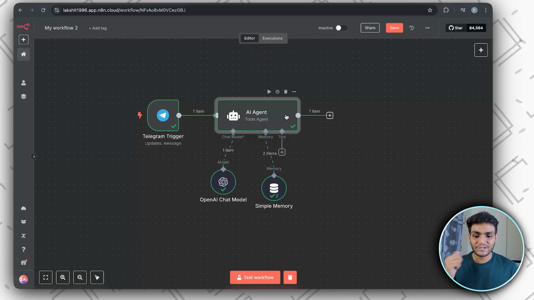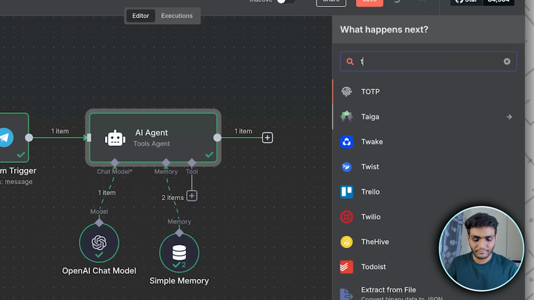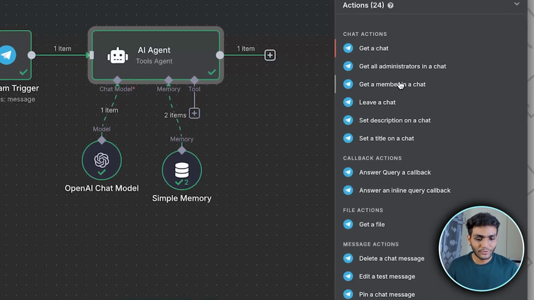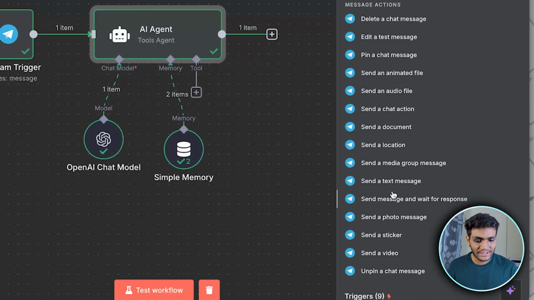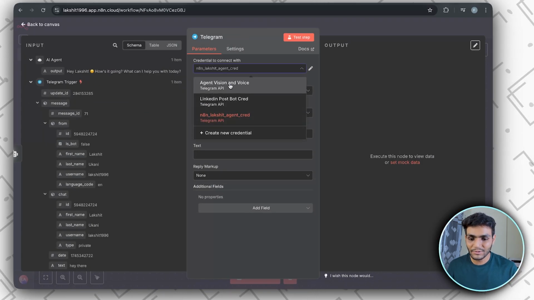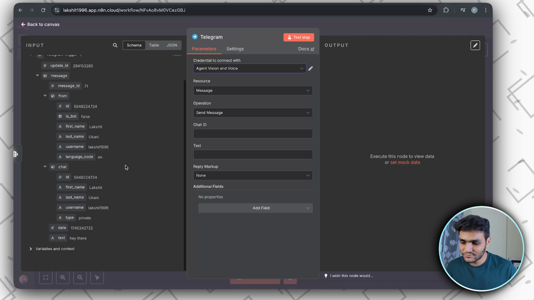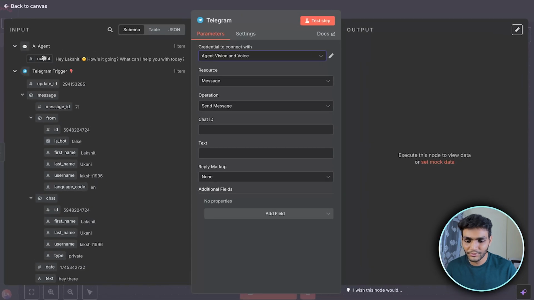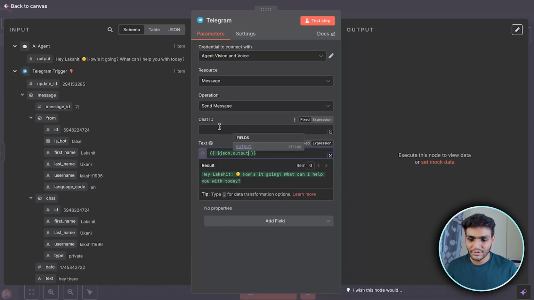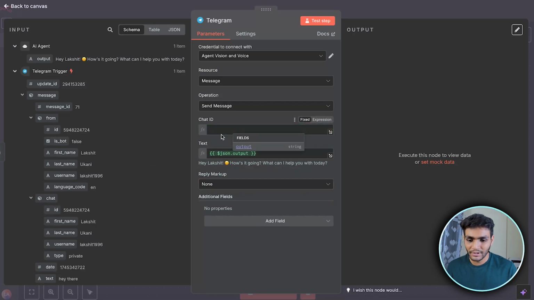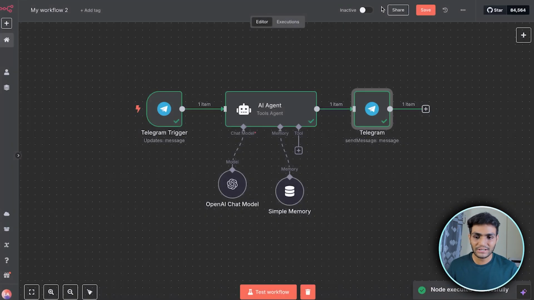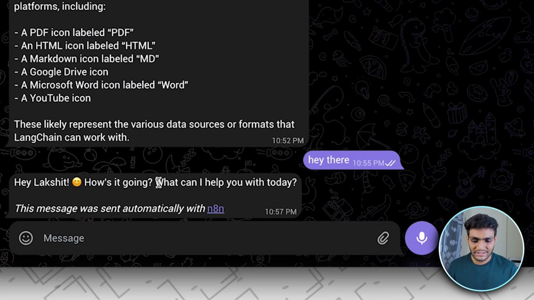Now let's send this message to Telegram again. From Telegram, we'll add a send message action. It will be send a text message, and we'll connect the same account. We want to send the message from the OpenAI output part over here, and we'll have a text. Then the chat ID will be from the Telegram trigger, which we had, and everything would remain the same. Let's do test steps. If you go to Telegram, we can see we have got this message.